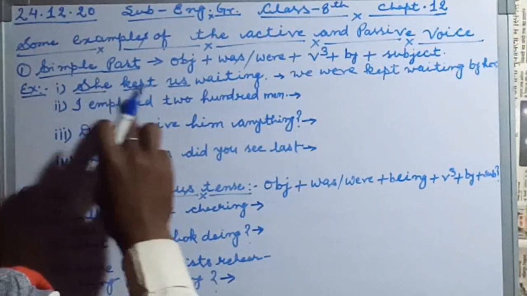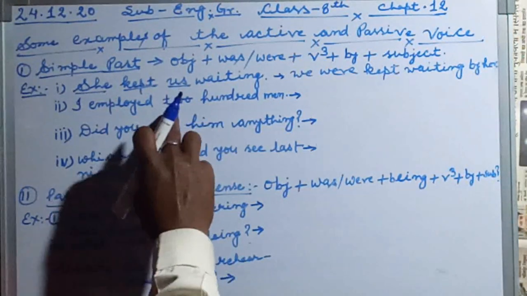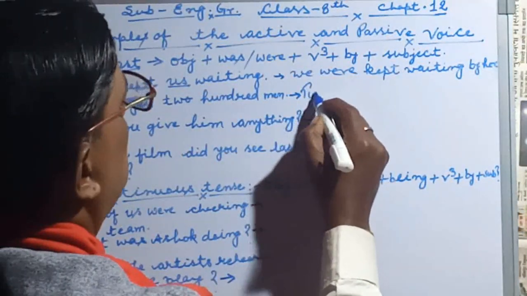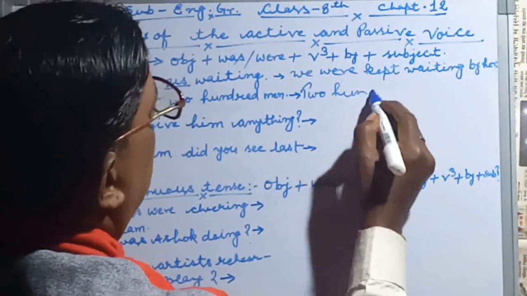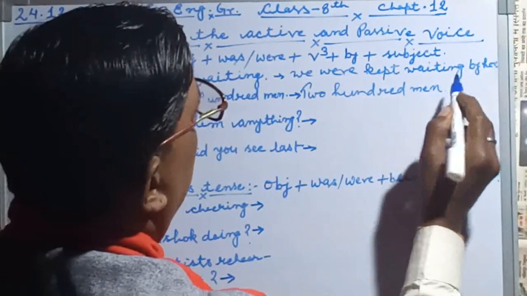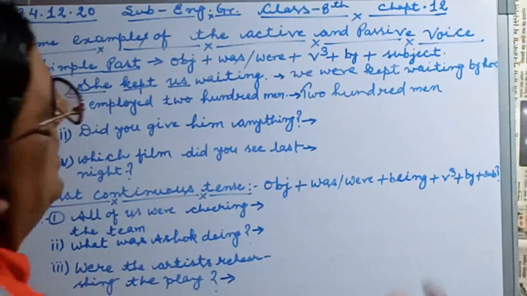Number 2, I am taking: I employed 200 men. So what are we taking, children? The object here is 200 men. 200 men means plural number here, so in case of plural number we use were as the helping verb.